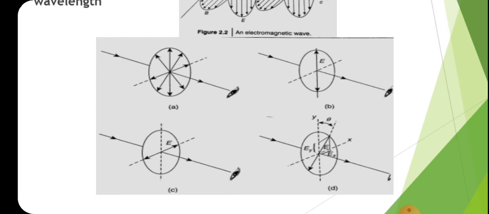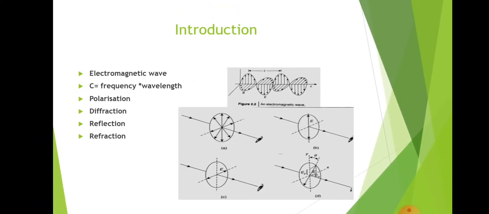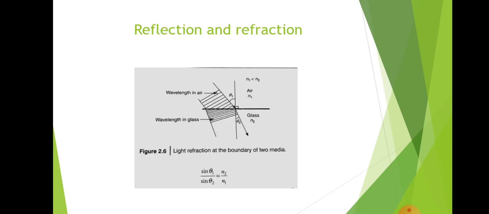And the next term: polarization we have discussed, next is diffraction. What do you mean by diffraction? It is a phenomenon of bending of light rays at small apertures. That is diffraction. And next we have to discuss reflection and refraction. For that we are using a